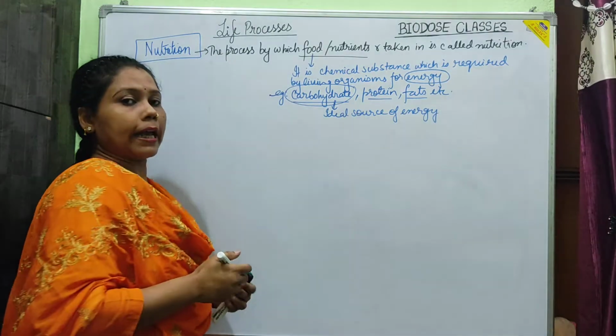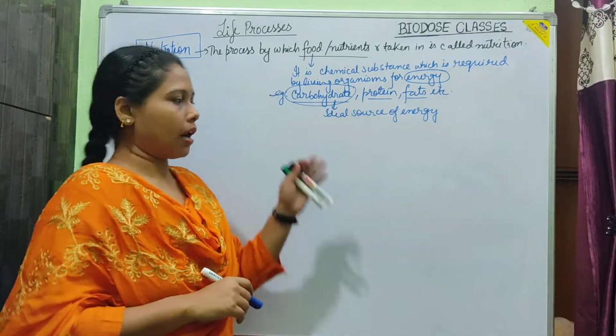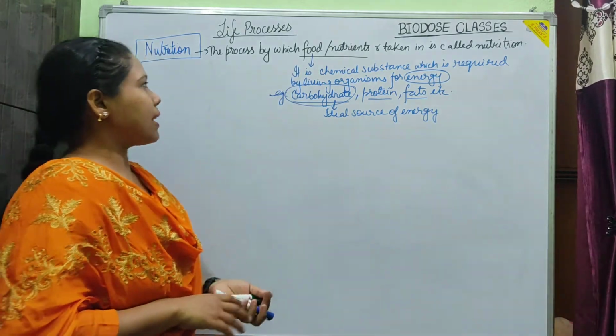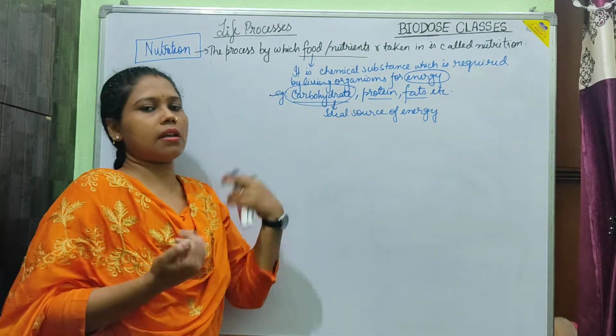That means we get most of our energy from the consumption of what? Carbohydrate.